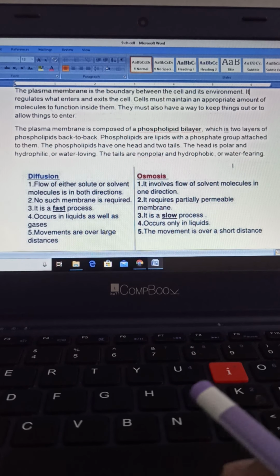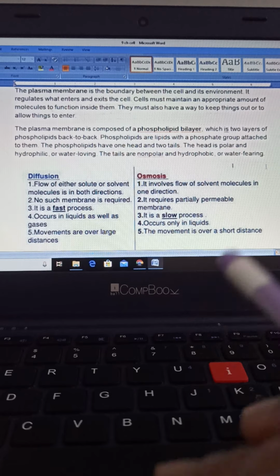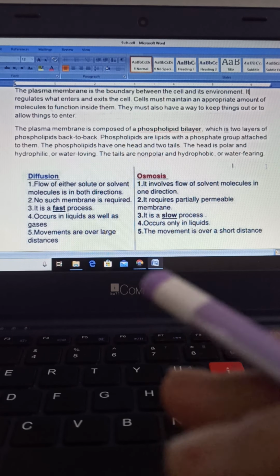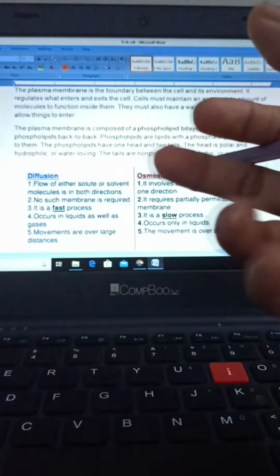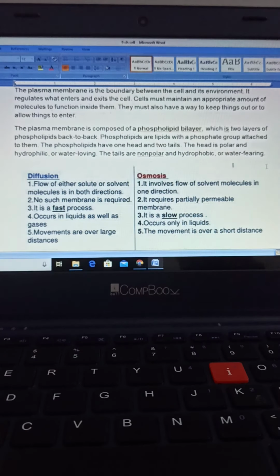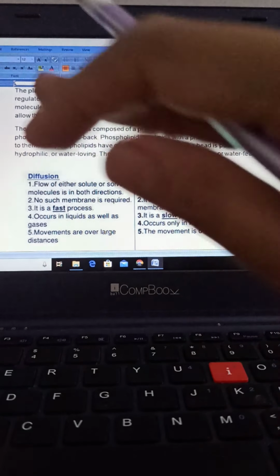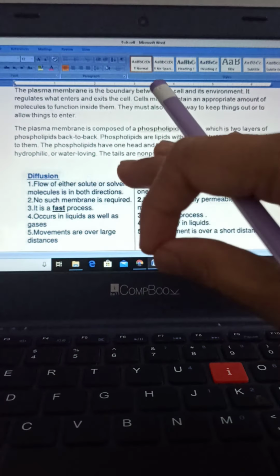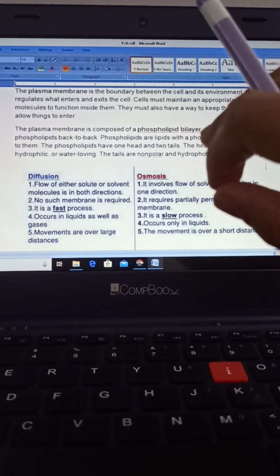But in the case of multicellular organisms, we have different types of organelles. So the structure of the cell becomes a little bit more complex. Okay, structurally complex, because every part is divided with its respective function to perform.